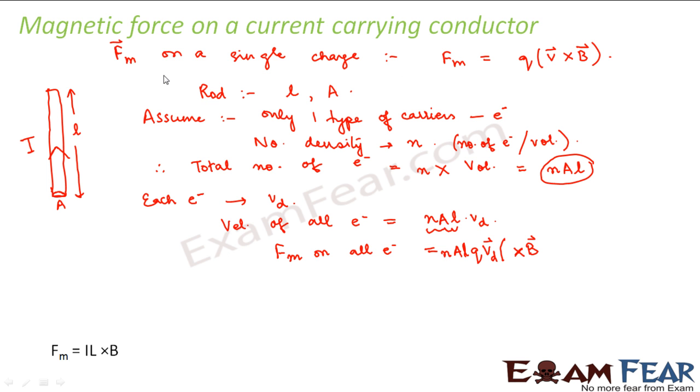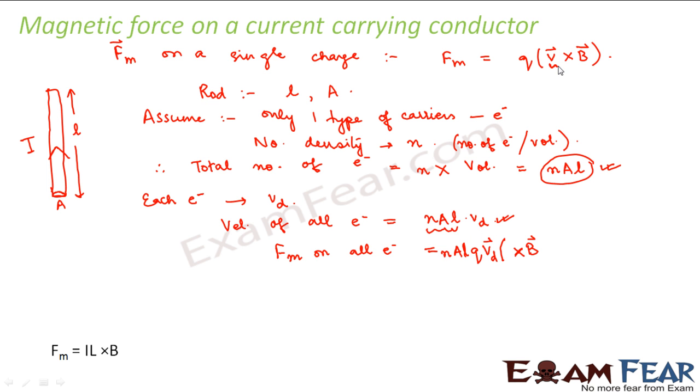What I did basically, we know that the magnetic force on a single charge is Q into V cross B. But in this case, you don't have a single charge. You have so many electrons inside this. So we first calculated how many electrons we have. We have NAL electrons. Now, what is the velocity of so many electrons? The velocity is NALVd.